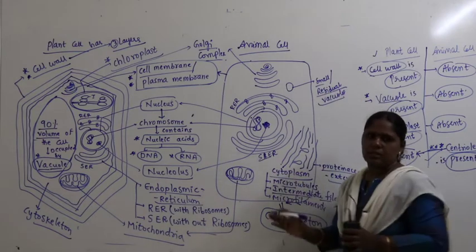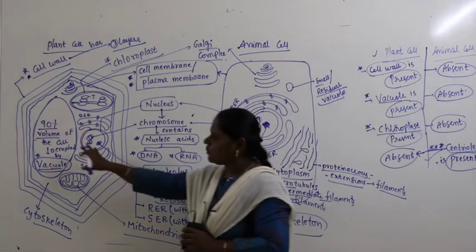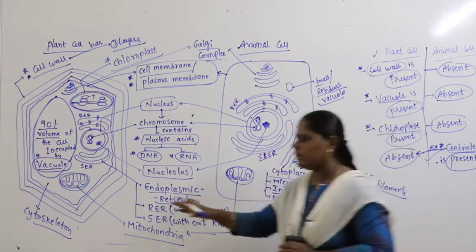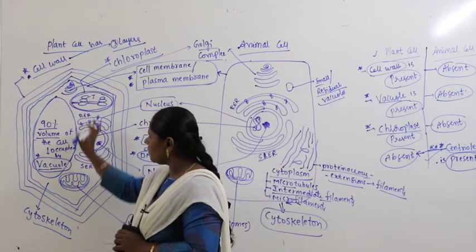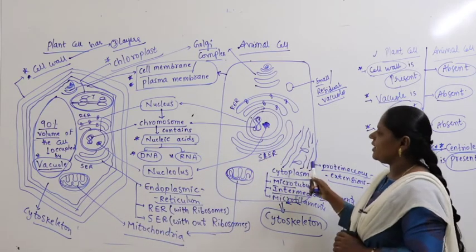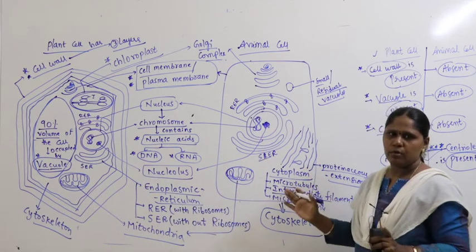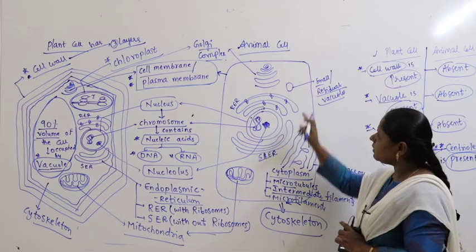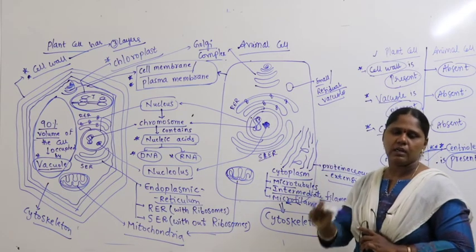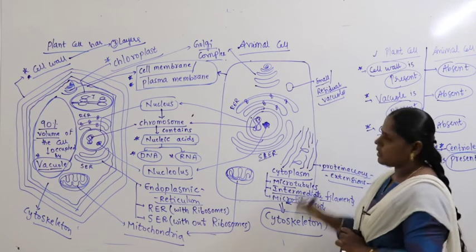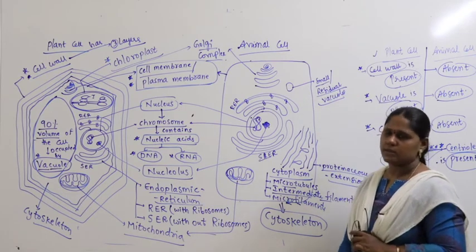So what is the difference here? In a plant cell, the vacuole is 90% of the volume, a very big volume, and the remaining cell organelles occupy only 10% of the volume of the cell. Coming to the animal cell, there is no bigger volume, not the characteristic of having 90% vacuole, but here and there you find small tiny vacuoles. They are called residual vacuoles or smaller vacuoles.